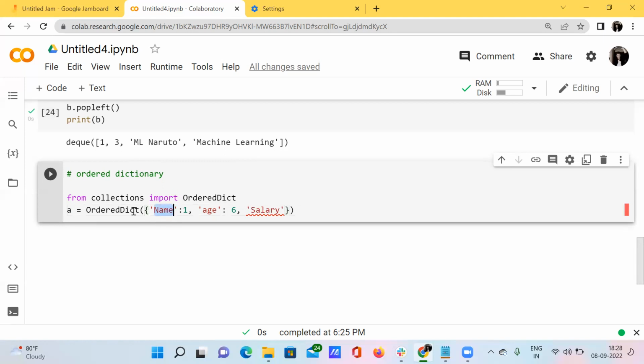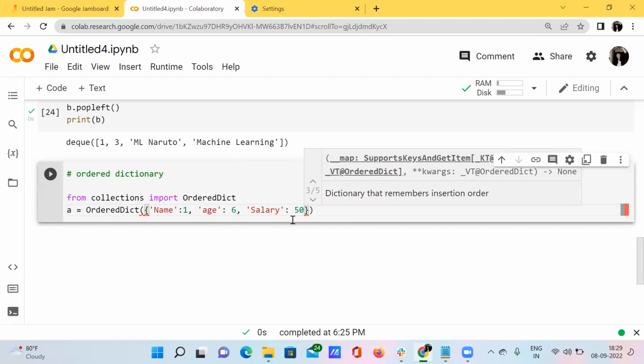Are you understanding? We are creating elements inside a dictionary. Everything to the left of this colon is nothing but the key, and to the right of this colon is the value. So we are assigning the keys: name with the value 1, age with 6, and salary as, let's say, 50,000.